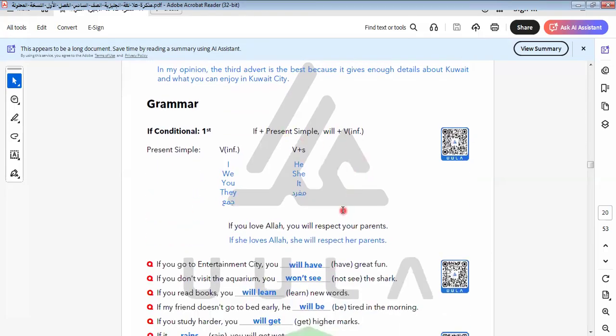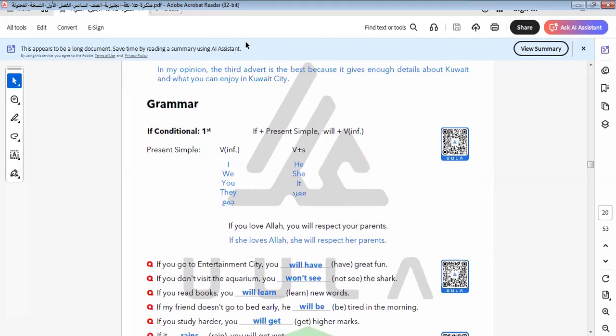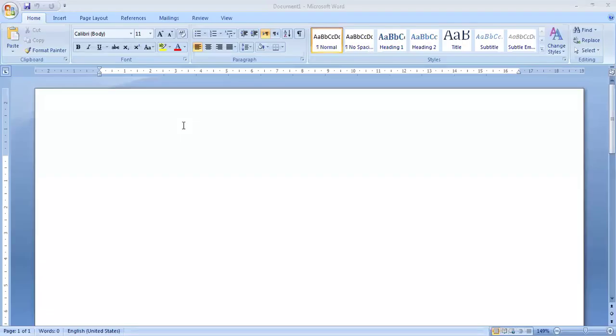Here in this part, we talk about the conditional if. I would like to explain it in the previous paper. Let's know the if conditional. We have three types of if conditional, but here I don't want to give you all of it. I talk about the first type.